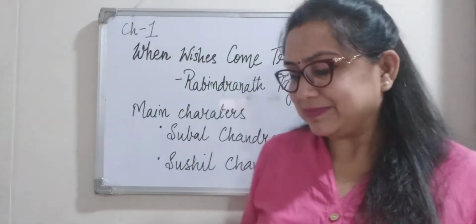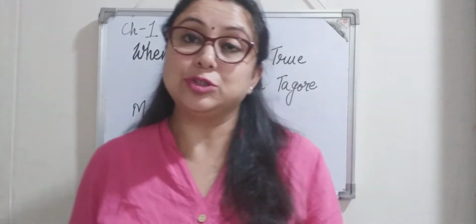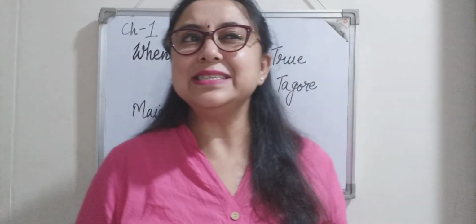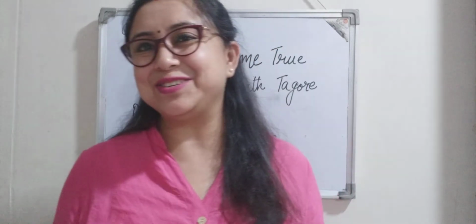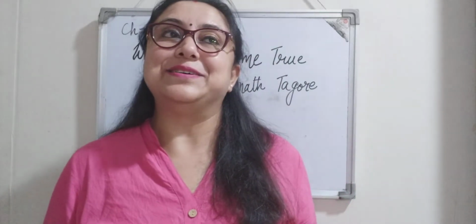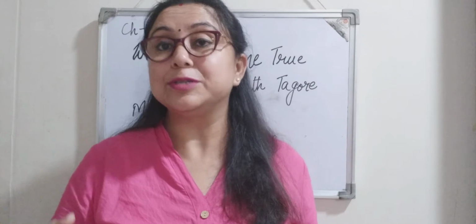So when the story begins, we see that Sushil Chandra, the son, is in his bed and he is not willing to go to school. Why? Because there are two reasons. He has a geography test, and in their neighborhood there is a family named Bose.